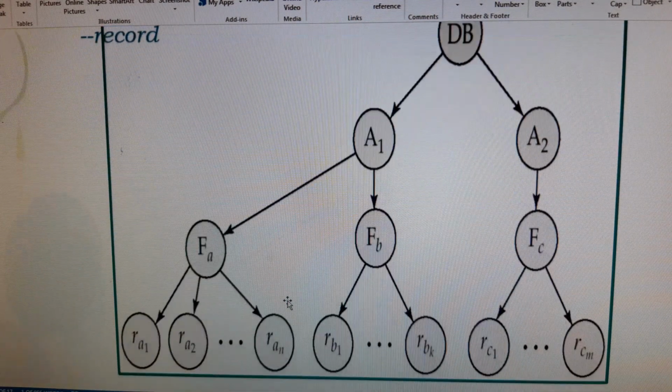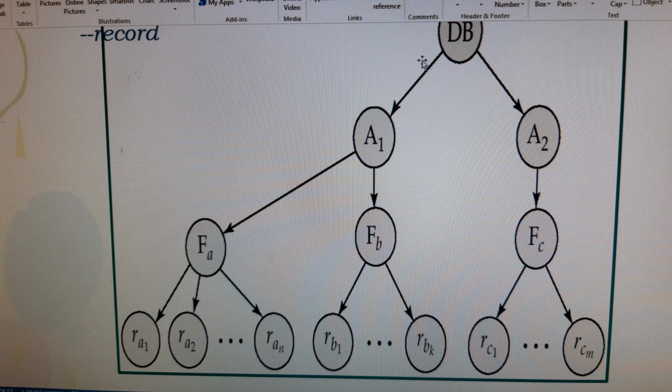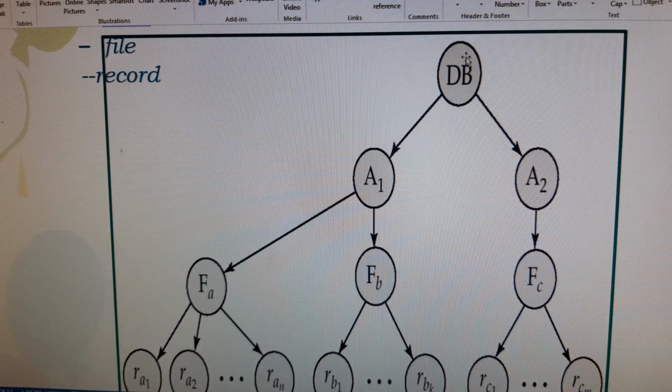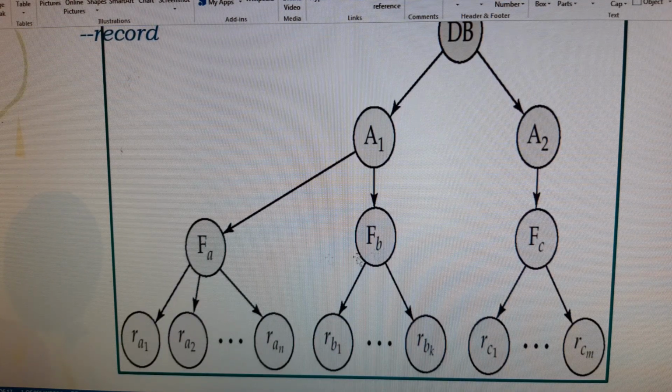The levels which you are going to define as the hierarchy: the first thing is called a database. Here, two areas are there, area 1 and area 2. Let us take the database which is divided into two partitions. The first partition we call area 1, and the second partition we take as area 2. In the first partition we have a set of files, file A and file B, and each file holds a collection of records. The records related to A are A1, A2, up to AN. For file B, the set of records are B1, B2, up to BK. And for file C, the set of records are C1, C2 and CM.